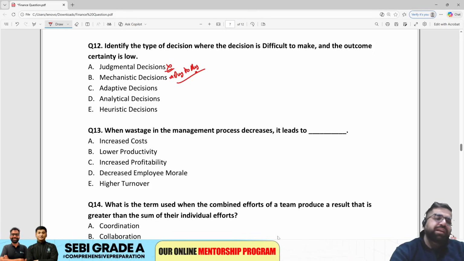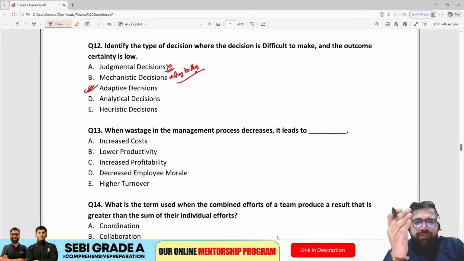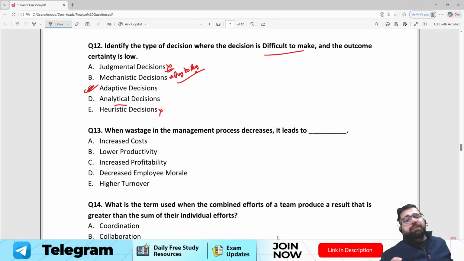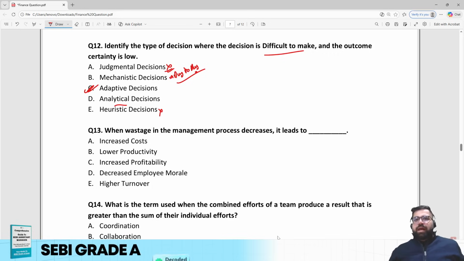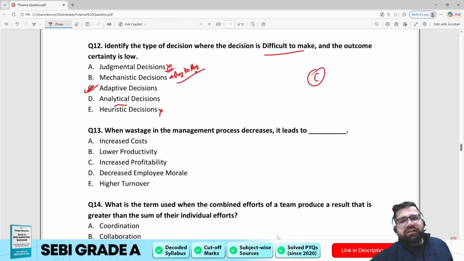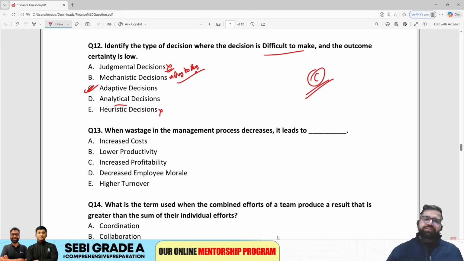Adaptive decision is the correct answer, but we will discuss about it later on. Analytical heuristics are not making any sense. Heuristic decisions are not even difficult, they are very easy to make. Analytical, you need tools so that you can make the best decision. The correct will be adaptive. Adaptive is very difficult to make. It's a kind of a research which you have to do, and even after you do the research you are not sure that whether you will get the desired result or not. Therefore the correct answer will be option number C, adaptive decisions.